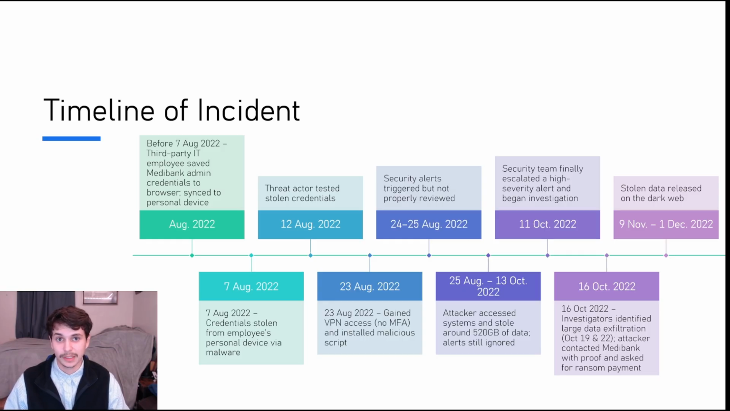Finally, when they realized what was going on, they began investigating, and they identified that there was a large data exfiltration, and the attacker actually reached out to them to confirm it and submit proof, as well as ask for a ransom. When the ransom was denied, this then led to the data being released on the dark web, being sold, and being distributed.